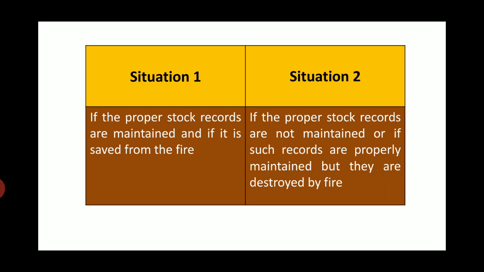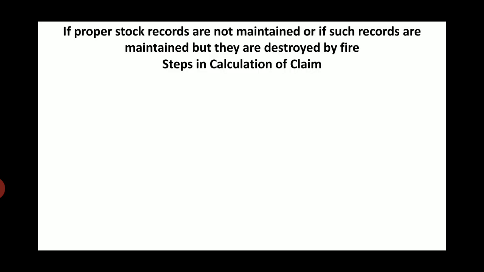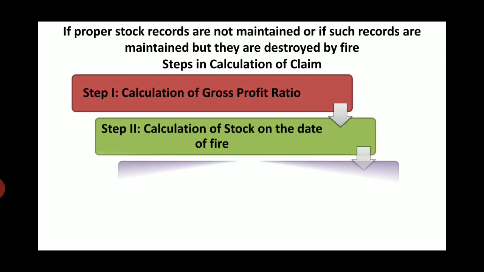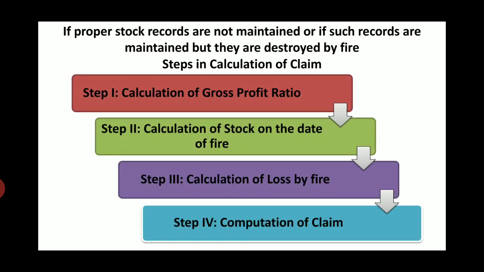Now we are going to study in detail situation 2, that is, if proper stock records are not maintained or if such records are maintained but they are destroyed by fire. In such a situation, how to calculate the claim? My dear friends, there are 4 steps involved in the calculation of claim.